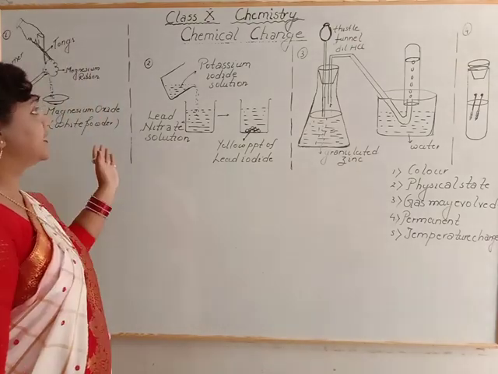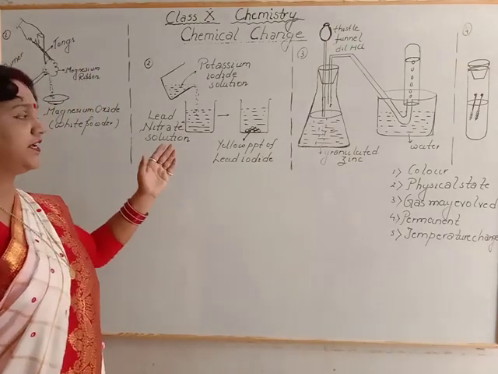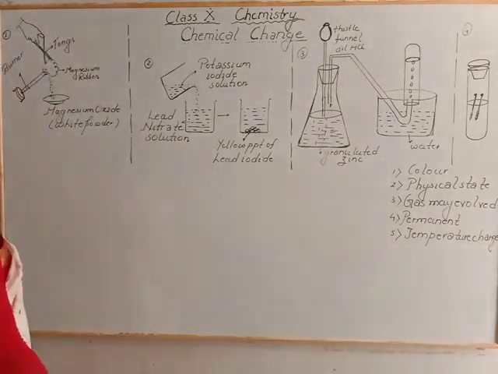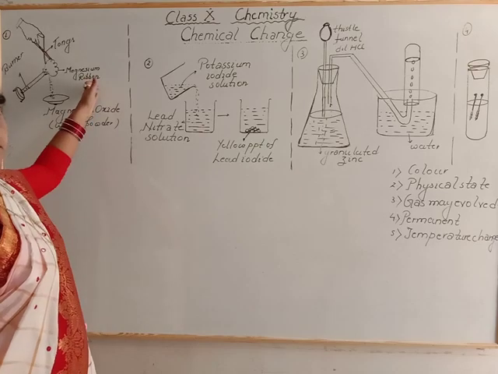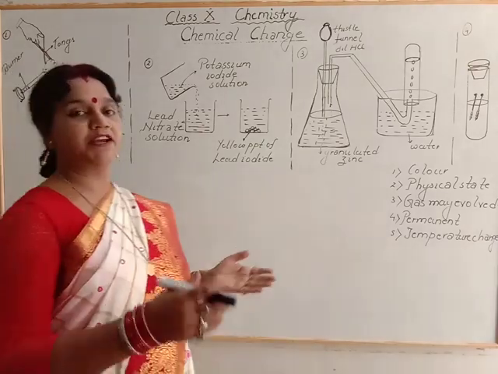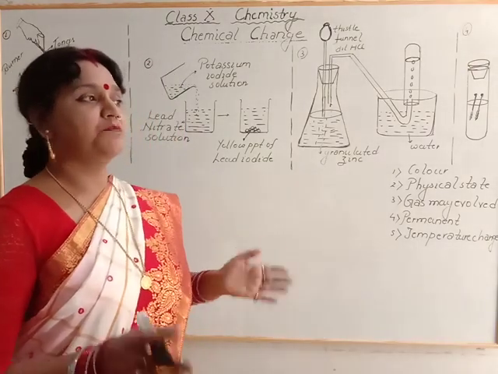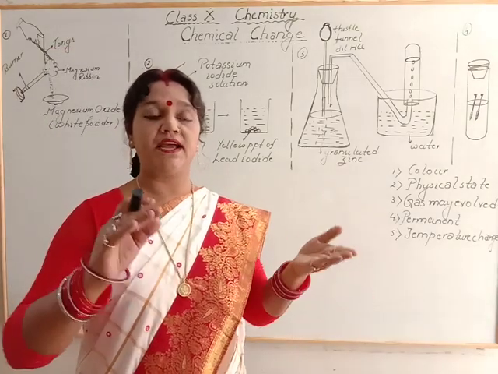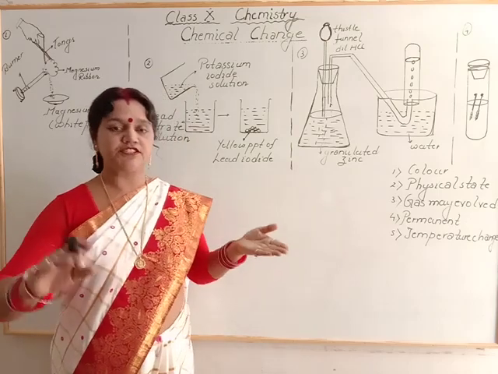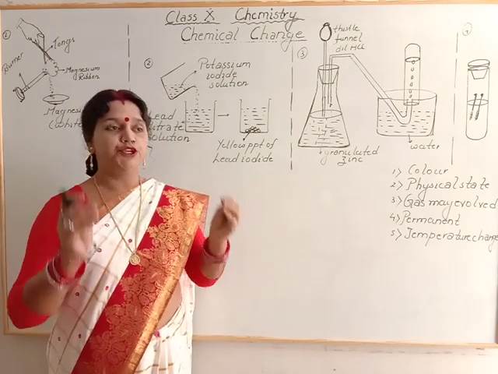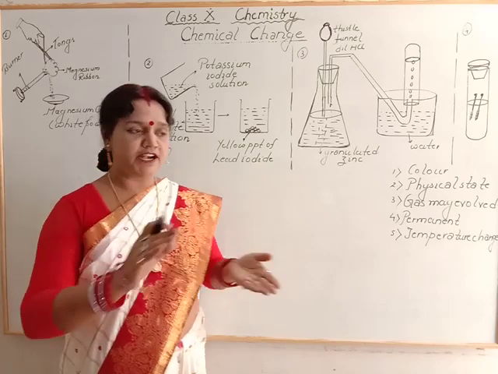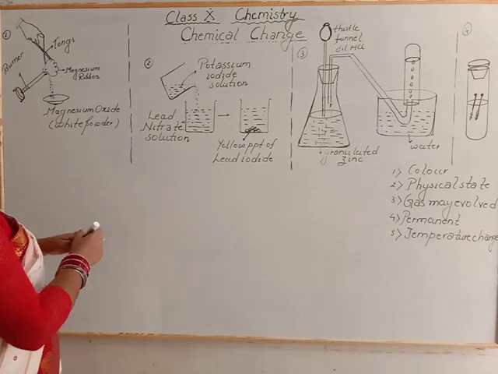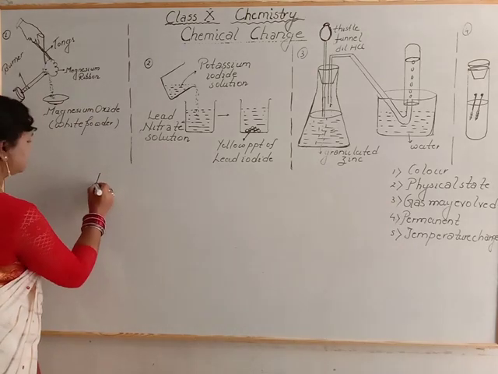To prove this irreversible nature of chemical change, we will see here activities. Now the first activity is to burn magnesium ribbon. So first of all we will take magnesium ribbon, but we know that magnesium is reactive in nature. So there is one layer of magnesium oxide on the surface of metal. So first of all we use sandpaper, and we will clean the surface of magnesium ribbon. Now what will happen after cleaning the magnesium ribbon?